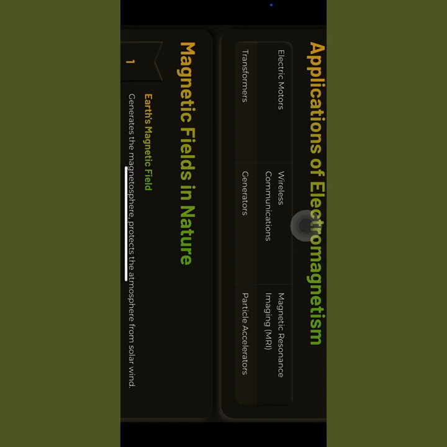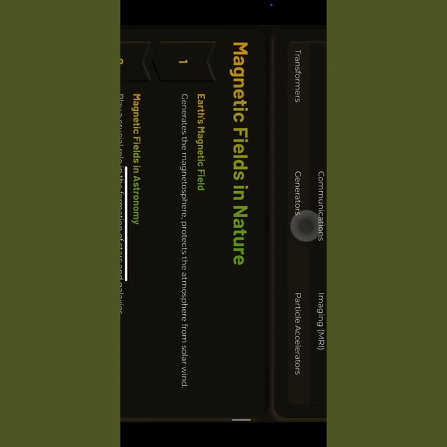In the same way, magnetic fields in nature. What are the magnetic fields in nature? First one, Earth's magnetic field generates the magnetosphere, which protects the atmosphere from the solar wind.